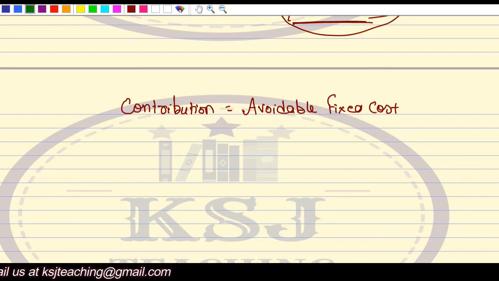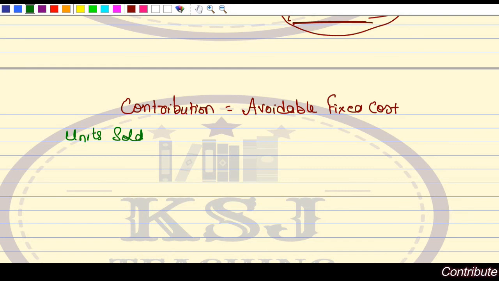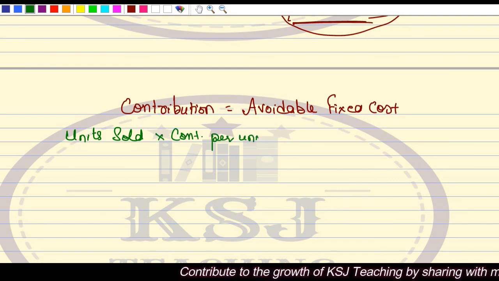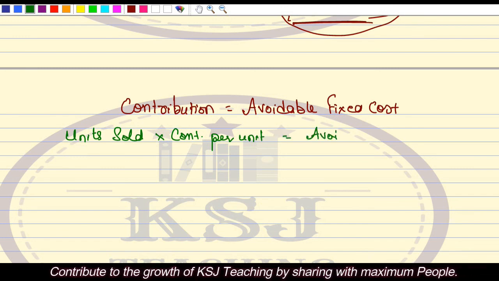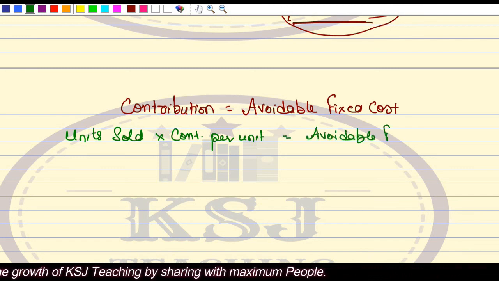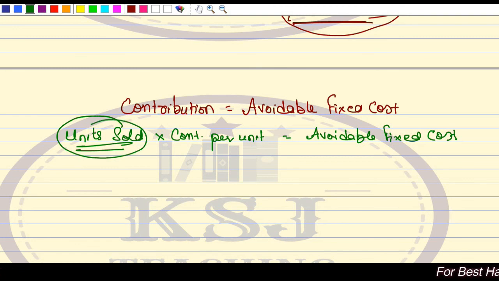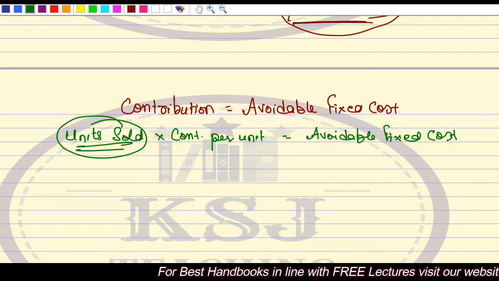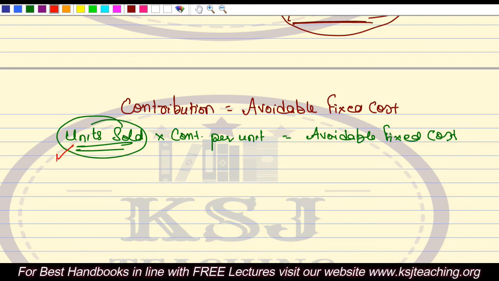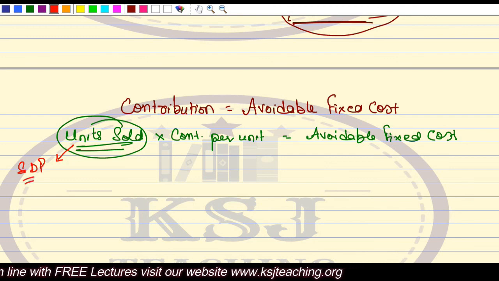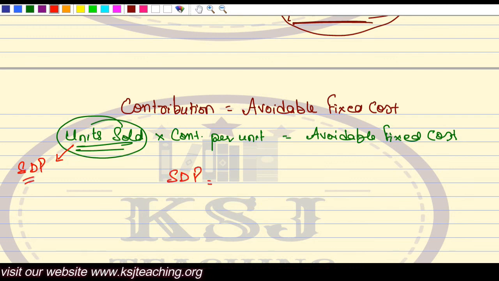So contribution, I can write it as units sold multiplied by contribution per unit is equal to avoidable fixed cost. Units sold here means the number of units at the shutdown point. I'll rename it as shutdown point, SDP. So shutdown point is avoidable fixed cost